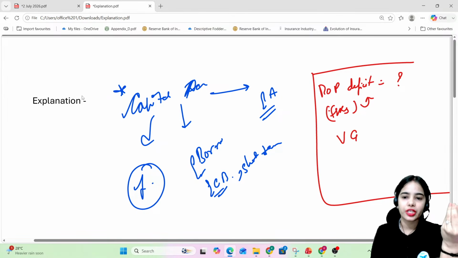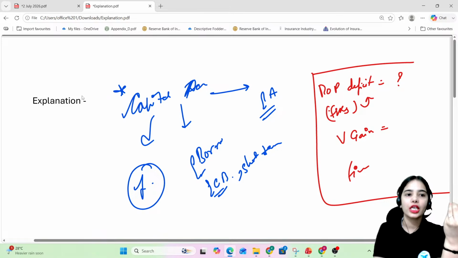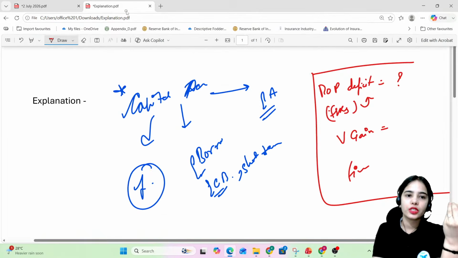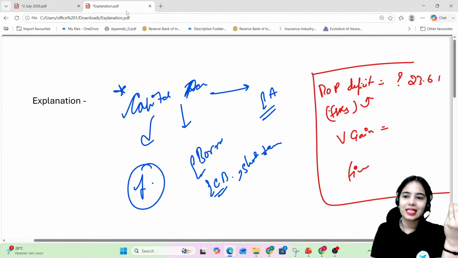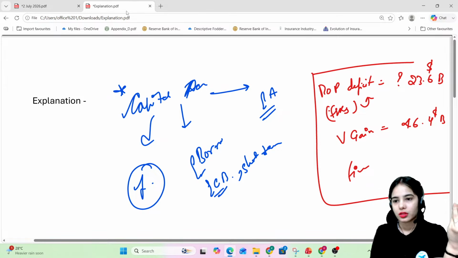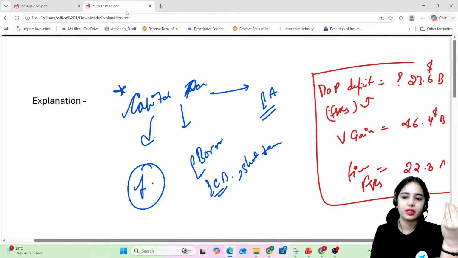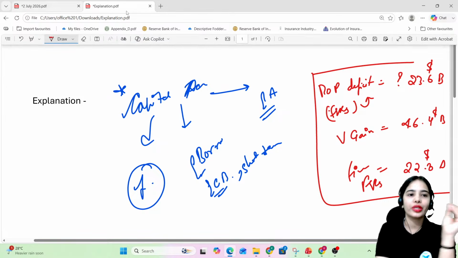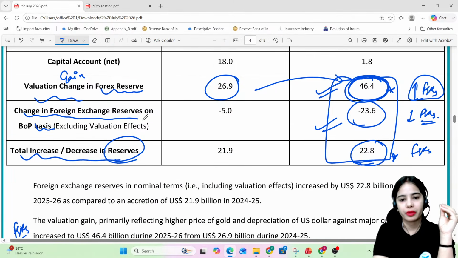What is the valuation gain in the foreign exchange reserves, and then what is the final change? Okay. So the balance of payment deficit is $23.6 billion, while the valuation gain is $46.4 billion. That's why the final change in foreign exchange reserves is $22.8 billion. So these are the three data points that are a must for you to remember.